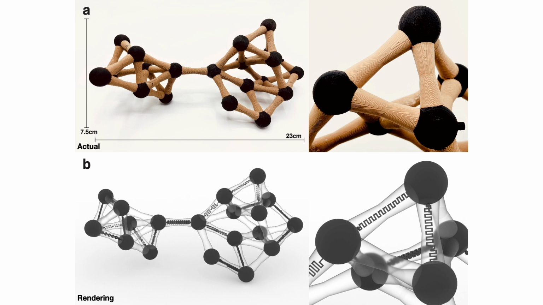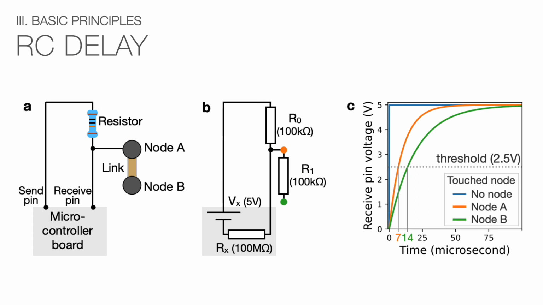And now I'll illustrate what RC delay is with a simple network. So RC delay is the time required to charge a capacitor in a circuit through a particular amount of resistance. The capacitors in this case are the nodes. Increasing the resistance in the circuit will also increase the amount of time needed to charge the capacitor.